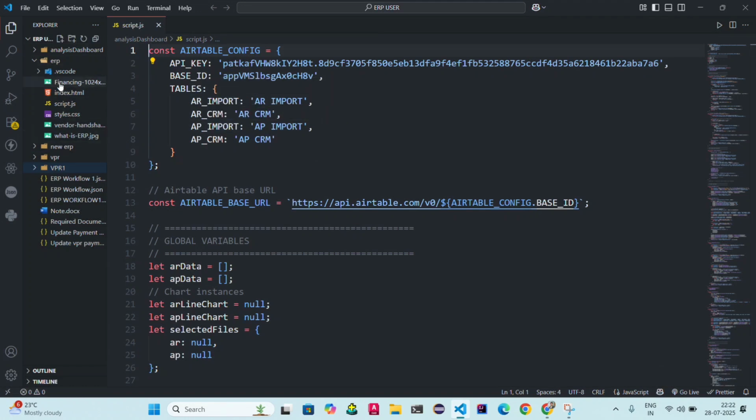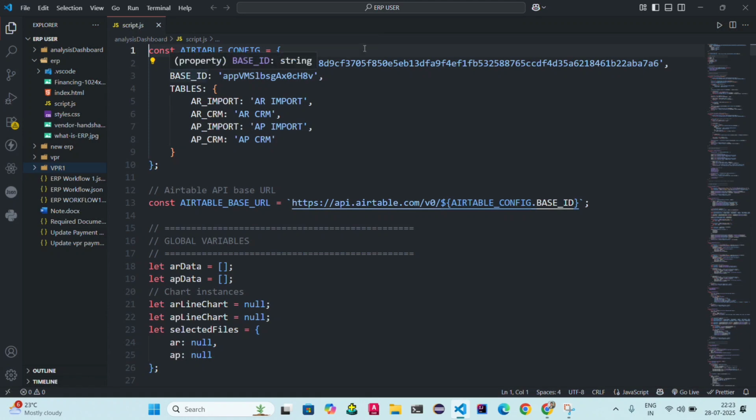Here you can see in the ERP folder, I created three files basically, that is HTML, CSS, and JavaScript. You can see the first one is the HTML, which has all those files. All this data I took from lovable.ai. I just gave the command to lovable.ai as I wanted, and lovable.ai gave me the whole code, and I modified the code. Okay, so here I connect my Airtable.